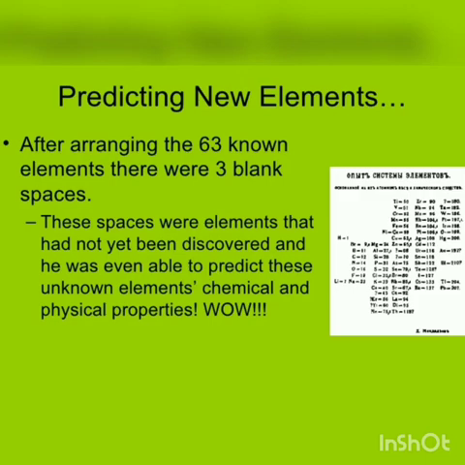Then, after arranging, there were a few gaps left in the periodic table. After arranging 63 known elements, there were 3 blank spaces. These spaces were for elements that had not been discovered, and he was even able to predict these unknown elements based on their chemical and physical properties.